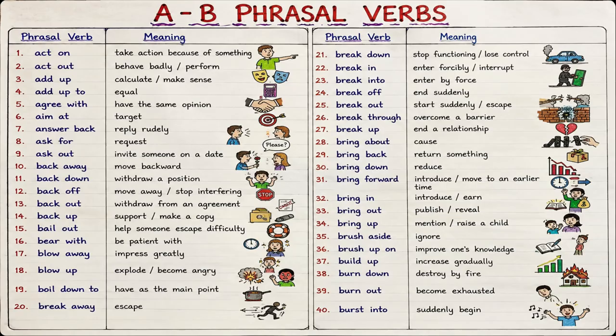Ask out means to invite someone on a date. For example, John asked Sarah out for dinner. Now let's move to the phrasal verbs beginning with back. Back away means to move backward, usually because of fear or danger. For example, the man backed away from the angry dog.